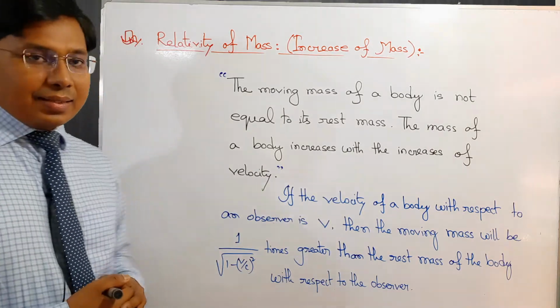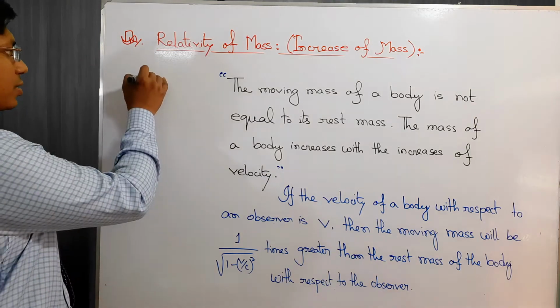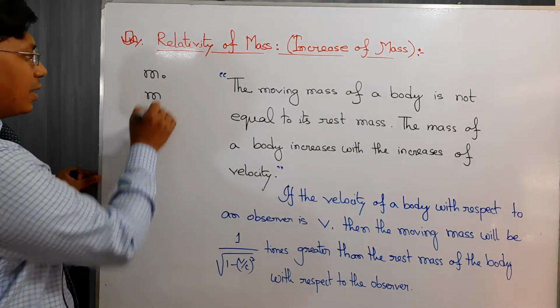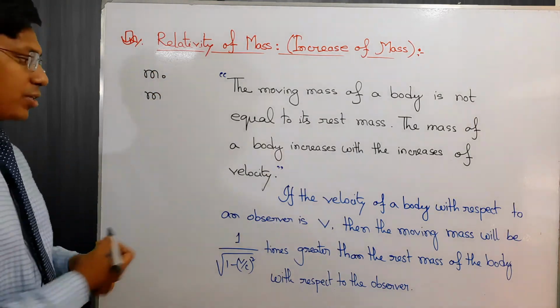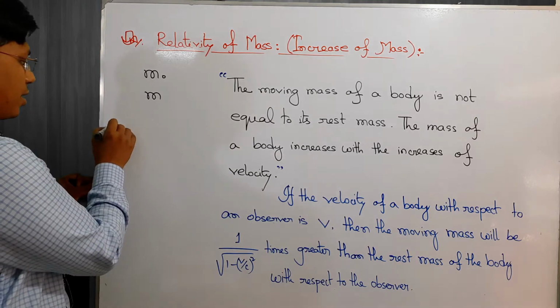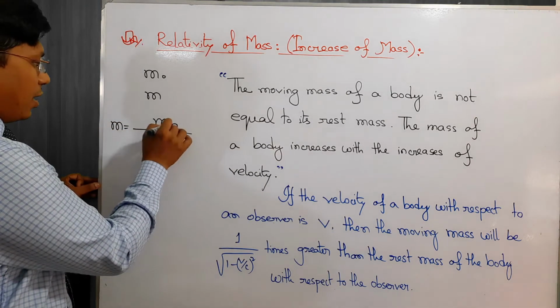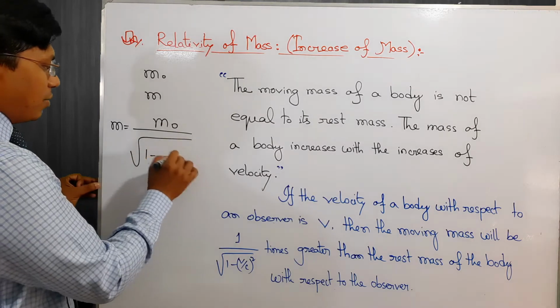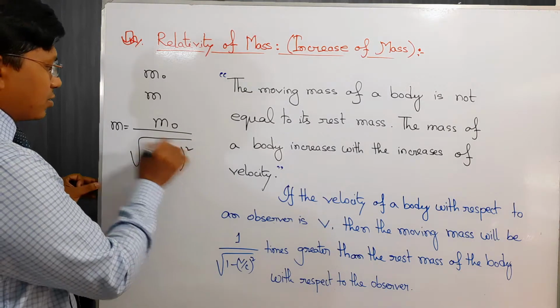If we consider that the rest mass is m naught and the moving mass is m, then the equation of this phenomenon is m equals m naught by root over 1 minus v by c whole square.